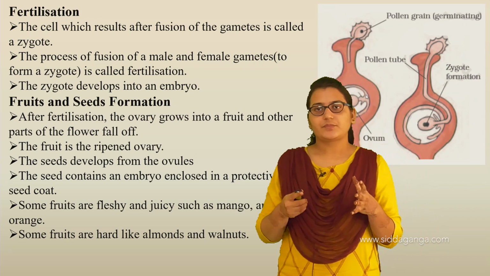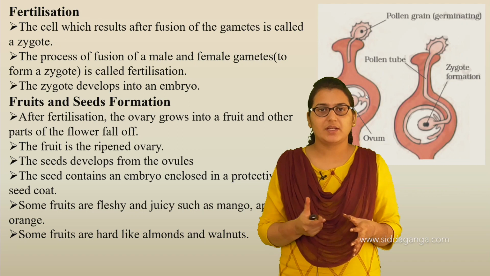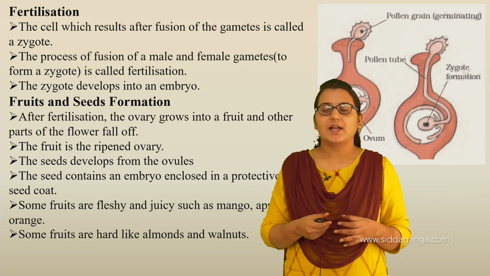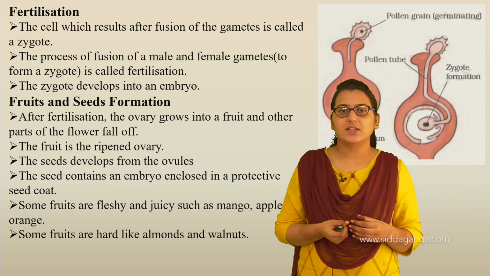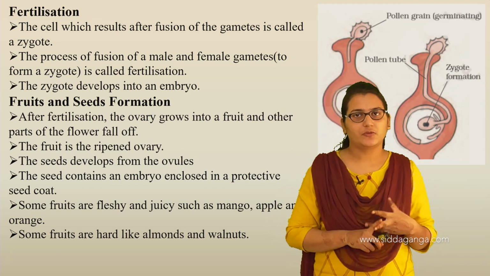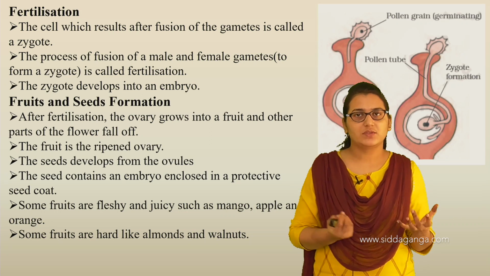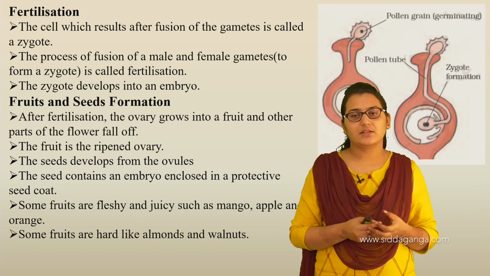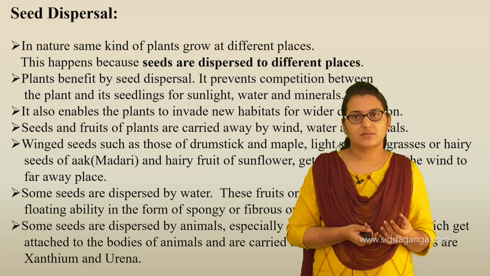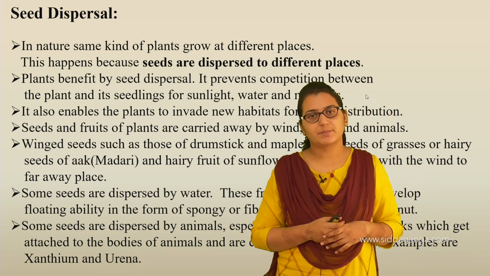Remember, fertilization is a process in which fusion of male and female gametes occurs, and this zygote develops into an embryo. So the ovary develops into a fruit and the ovule develops into a seed. A few fruits might be juicy, like apple, mango and orange. Some fruits are hard, like almonds and walnuts. Now let us learn about one more phenomenon, that is seed dispersal.